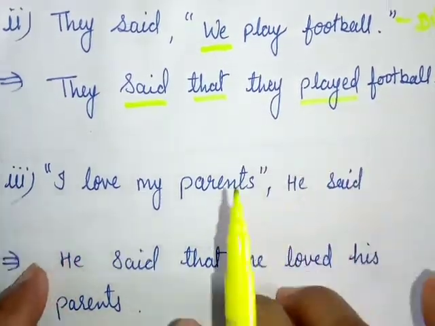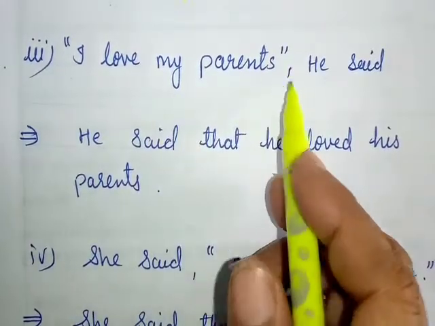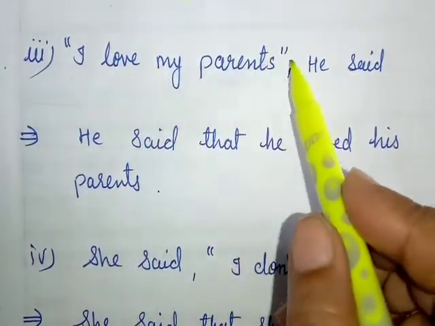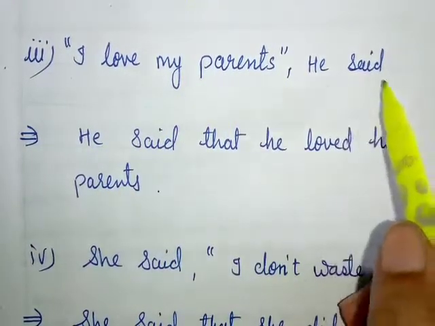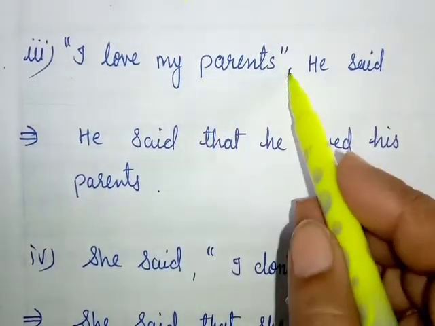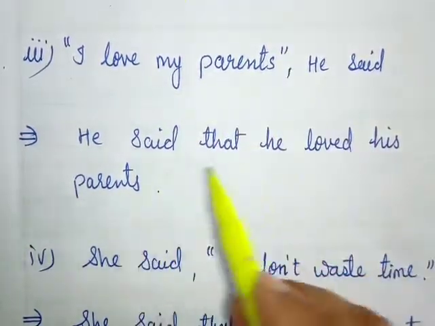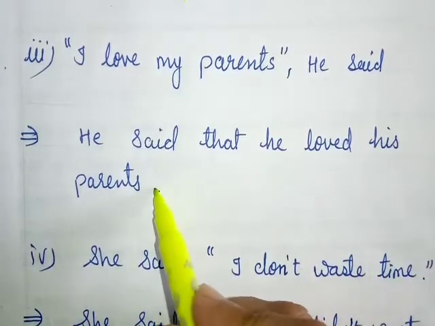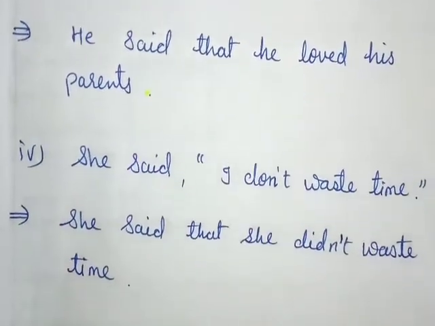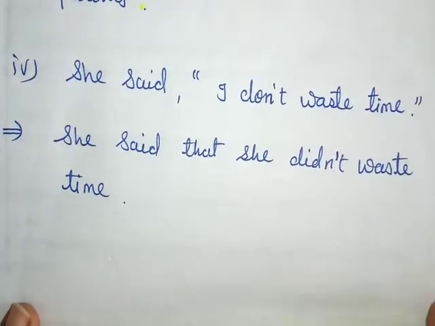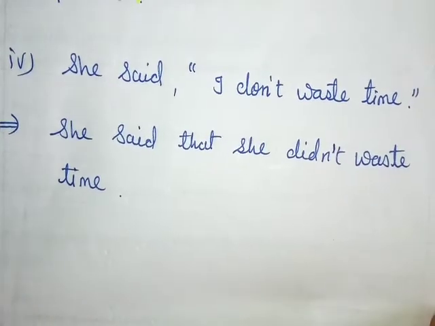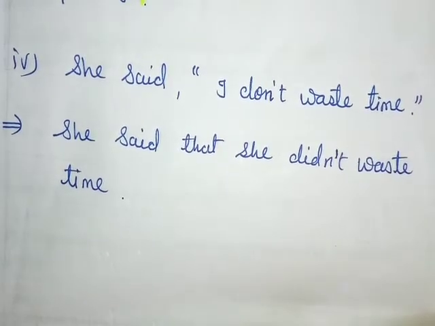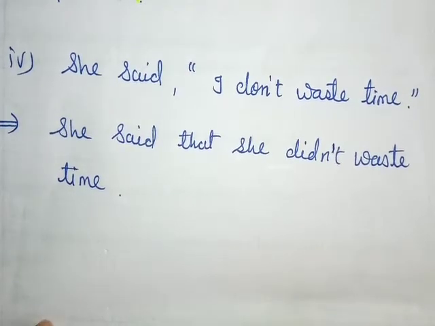Getting it? See another example. "I love my parents." It is in inverted commas. He said, let's remove these inverted commas and change the sentence. So, he said that he loved his parents. Simple, it is very simple. Now, students, once again I would like to say, just go through the tenses. Practice changing the tenses from one tense to another. It will be helpful for you when you are changing the narrations.